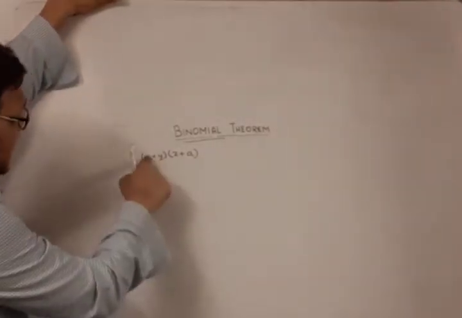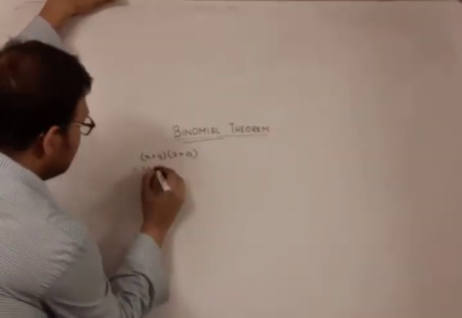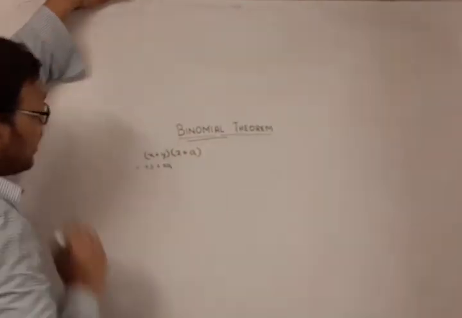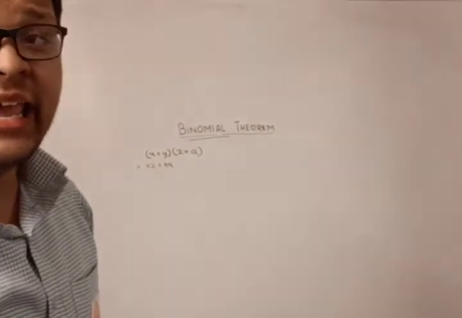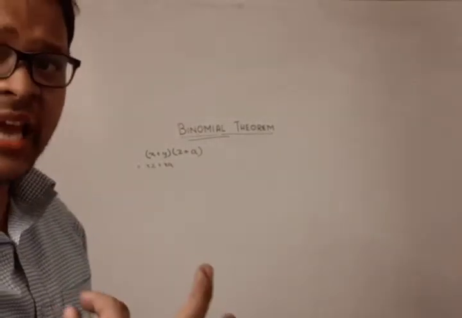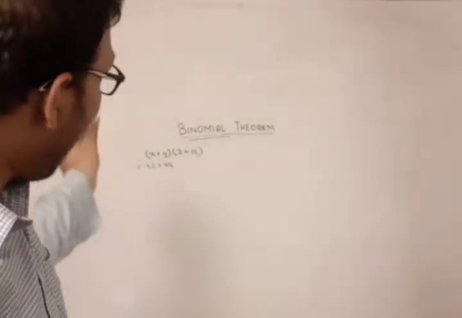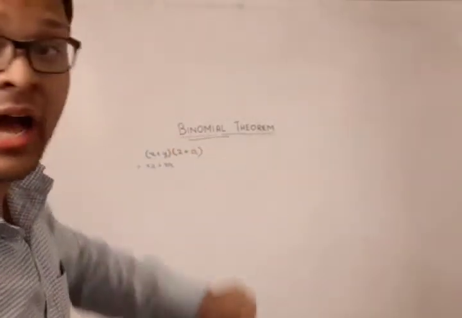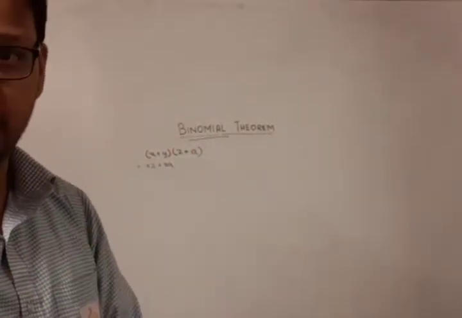Then I take x from this box again and a from this box, so xa. You are observing that I just take any one term of the binomial from one of the brackets, and multiply it with the terms of the other bracket.